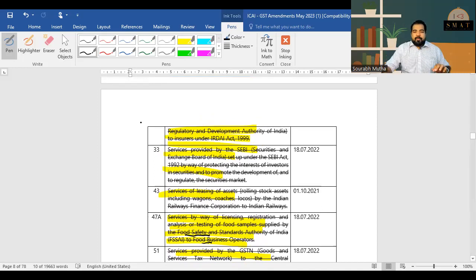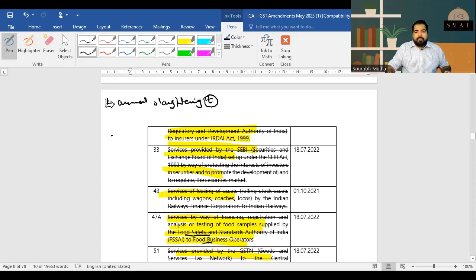All right, next guys. I'm a Jain and I don't like animal slaughtering. You should love animals, but you should keep them alive. That's what my belief is. Of course, people have different beliefs. But earlier, animal slaughtering used to be exempt. So animal slaughtering, that service used to be exempt. Now they made it taxable.